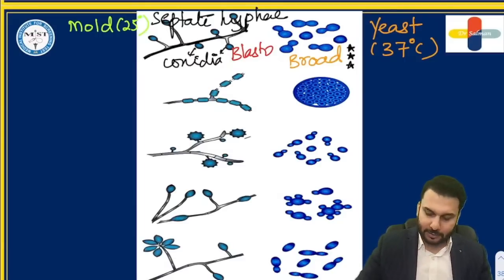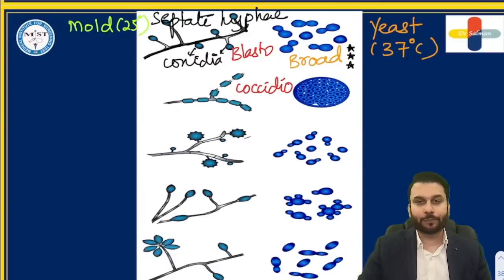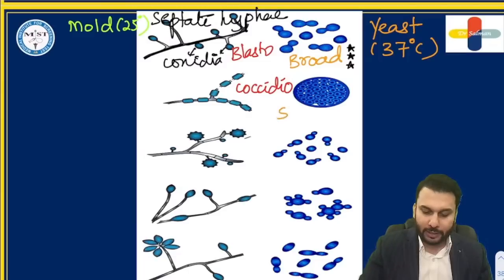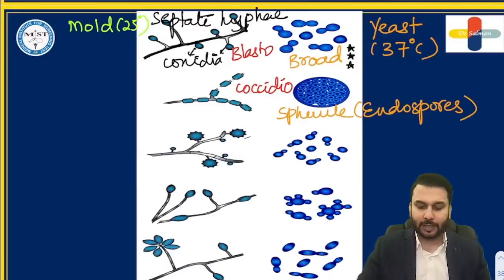Next in the list is coccidioidomycosis. Please remember, as I've already told you, it has a spherule. Spherule means something round, a sphere, filled with endospores. You see the spores filled in there. So the spherule filled with endospores is characteristic of coccidioidomycosis.